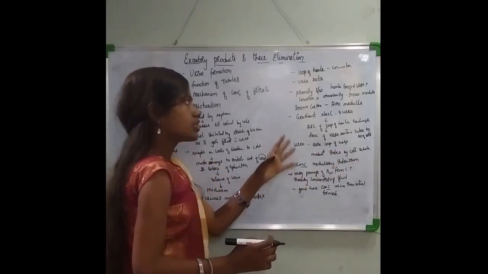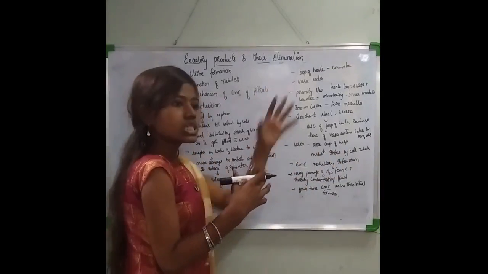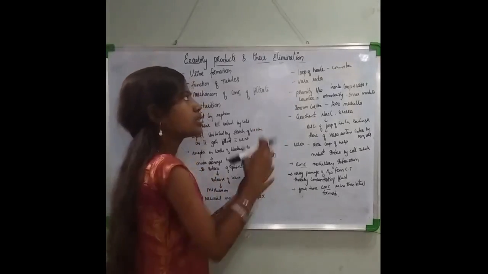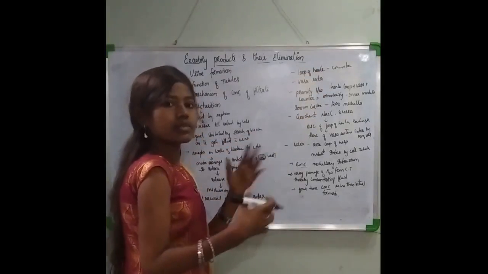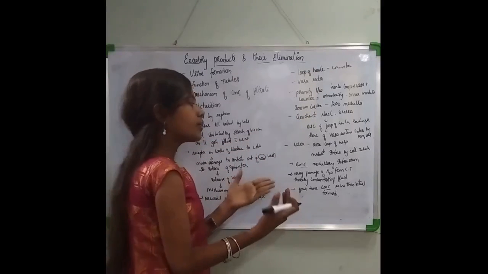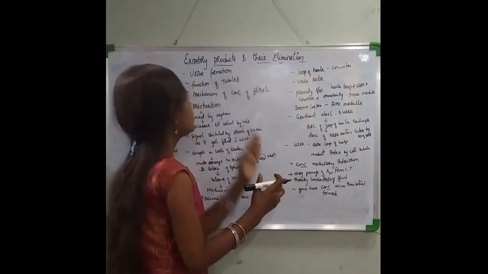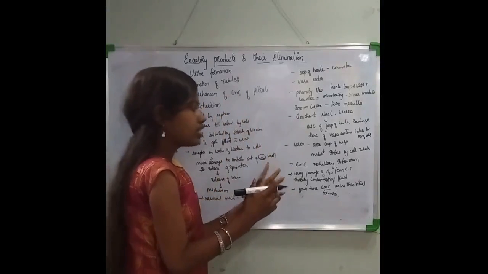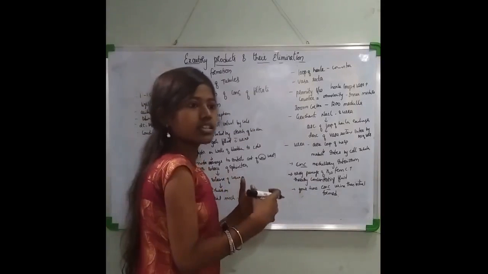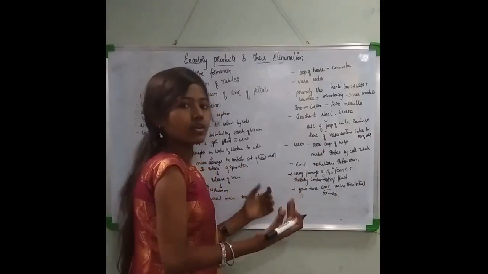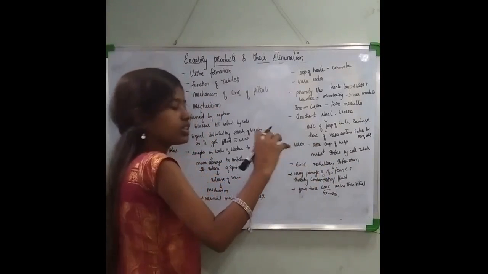Now, the transport mechanism is formed by a special arrangement. This special arrangement consists of the loop of Henle, the vasa recta, and the counter current mechanism, that is, the flow of the filtrate in opposite directions. That will form a special structure, which will maintain the mechanism of concentration of the filtrate. This special arrangement will maintain the concentration gradient in the medullary interstitium, that is, the medullary region of the kidney.